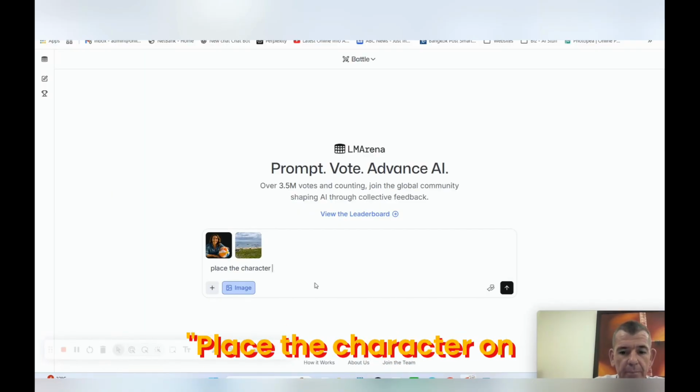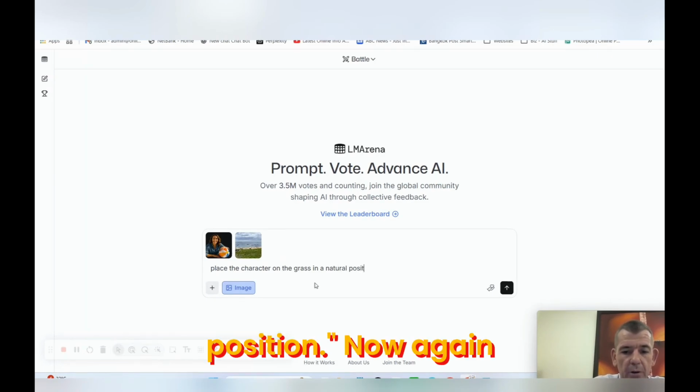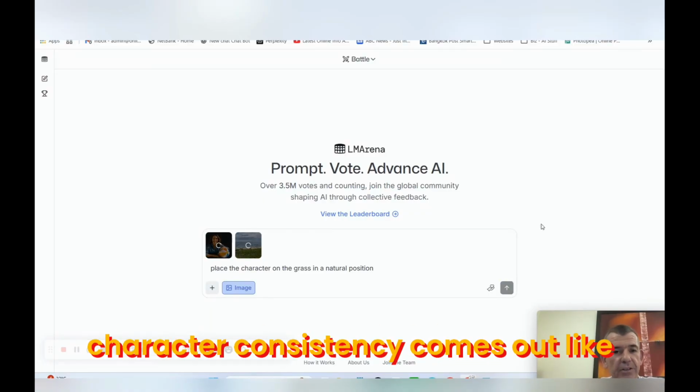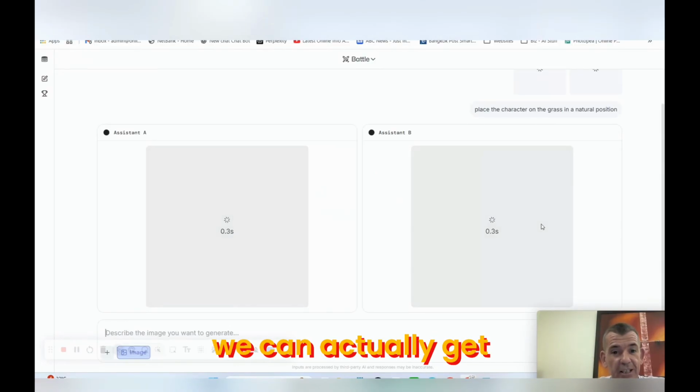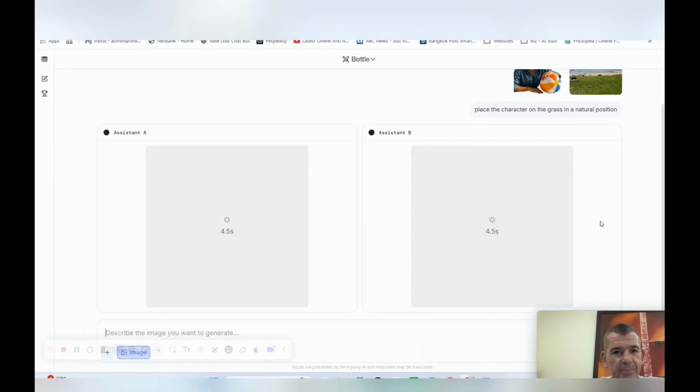Place the character on the grass in a natural position. Now, again, I would have to do this in Photoshop. It would take time to do it in Photoshop. Let's see what the character consistency comes out like, and let's see if we can actually get Nano Banana. Are we going to have luck with our banana today, as they say? All right, let's have a look here.